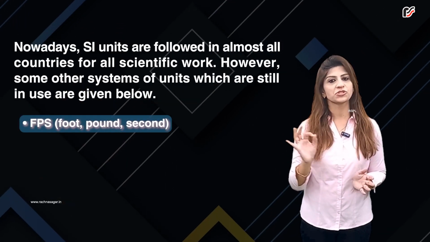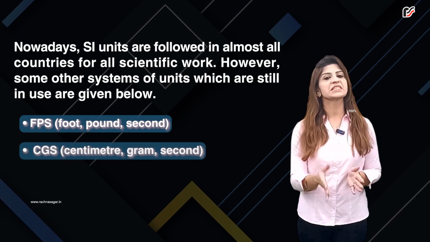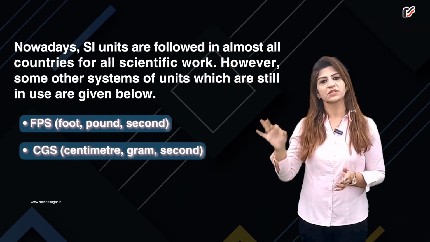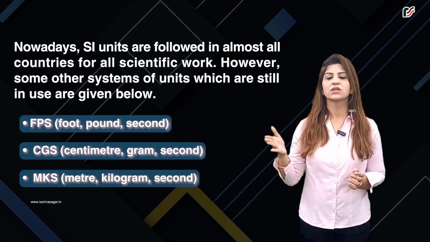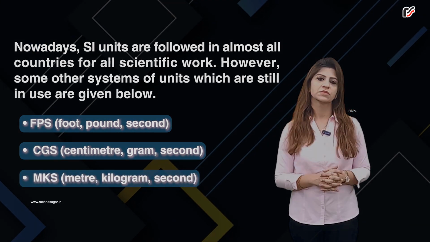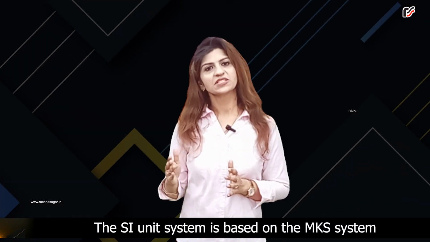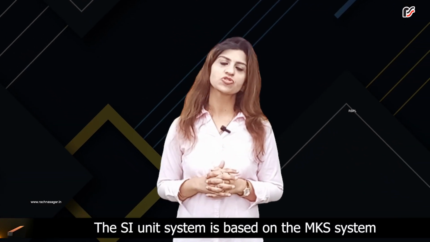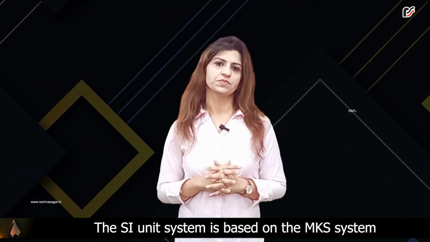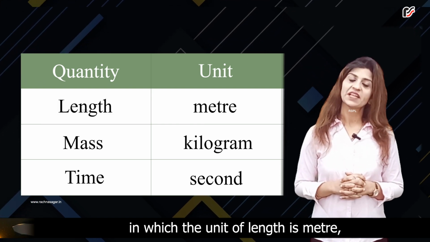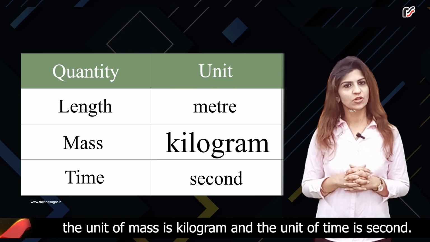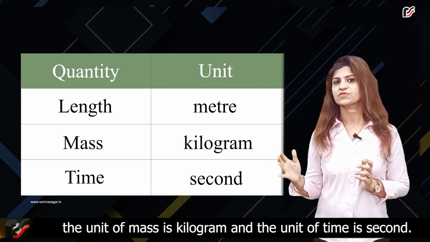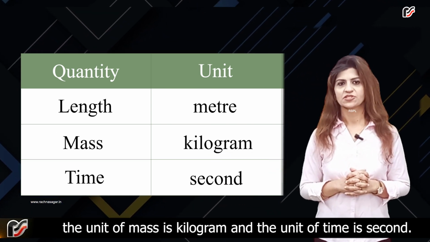FPS, foot pound second, CGS, centimeter gram second, MKS, meter kilogram second. The SI unit system is based on the MKS system, in which the unit of length is meter, the unit of mass is kilogram, and the unit of time is second.